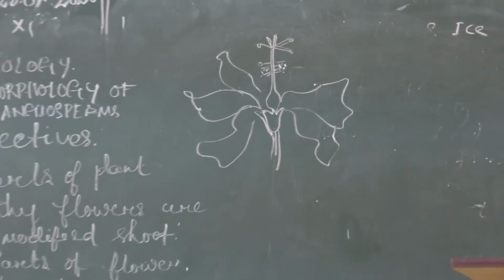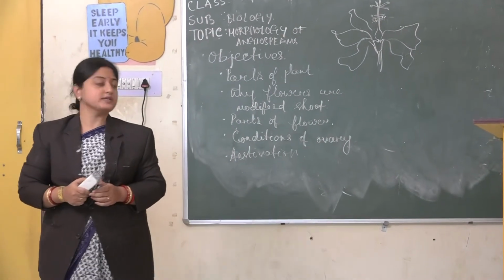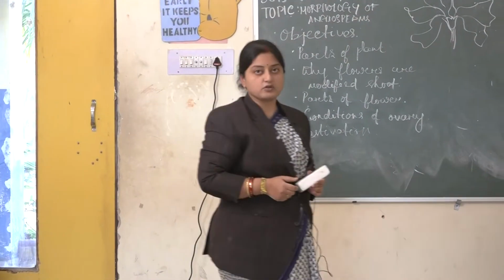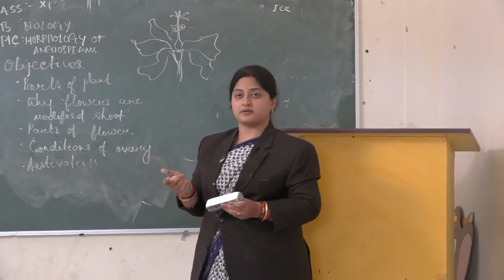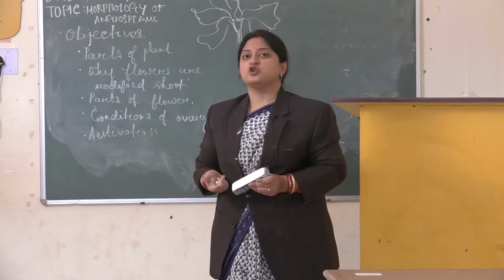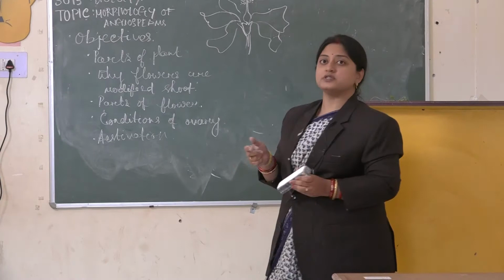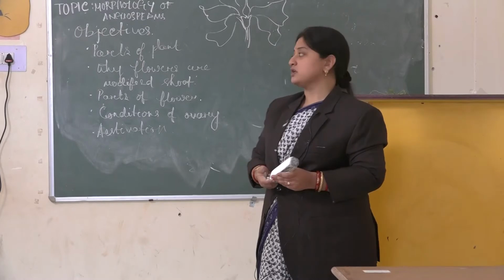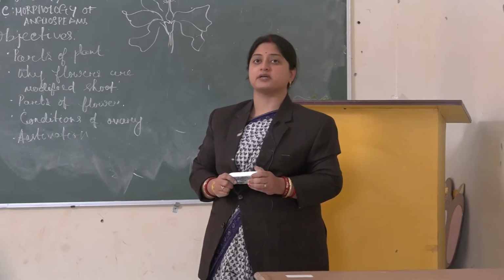So my topic for today is morphology of angiosperms. First we should define what is angiosperm and what morphology deals with. The word morpho means structure, dealing with the external structure parts of a plant or animal, and logy means study. So in morphology of flowering plants we will study the different parts which define that it is an angiospermic plant. So what are angiosperms? Those plants which bear flowers are known as angiospermic plants.